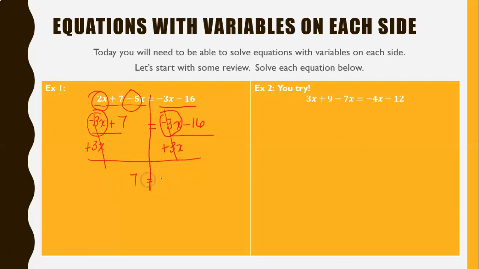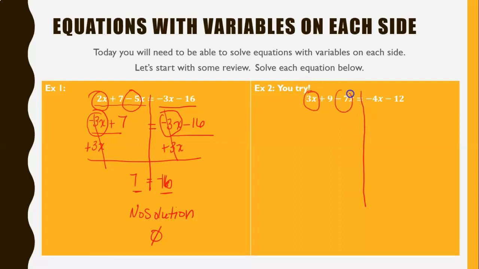I'm left with this weird thing that says 7 equals, sorry about my weird 6, negative 16. 7 does not equal negative 16, and the x's have all canceled out. So what that means is this is either no solution, or we could use this symbol, the circle with the line through it.